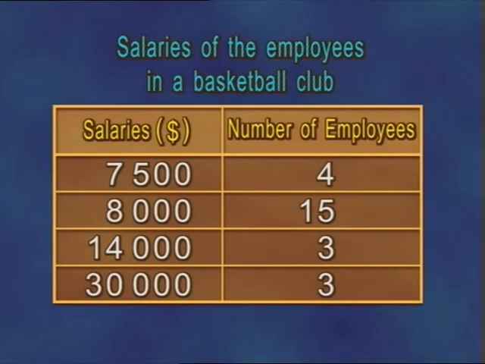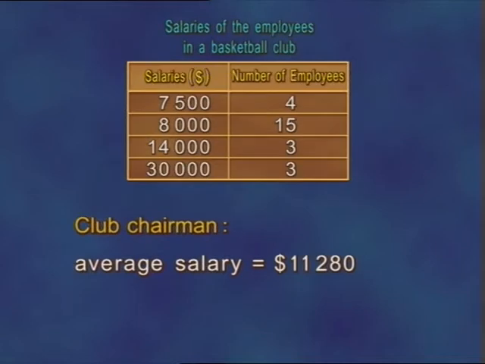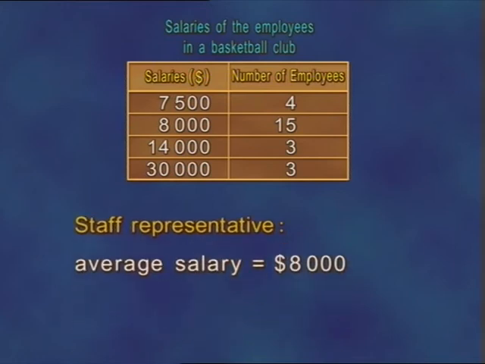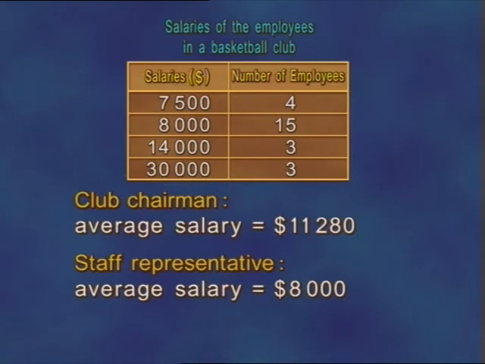This chart contains information on the salaries of the employees in a basketball club. The club chairman calculates that the employee's average income is $11,280. He considers it's high enough. Therefore, he decides to freeze their salaries. However, the staff representative calculates that the average income is only $8,000, and he asks the boss for a salary increase. Do you know which type of average each is using as a reference to calculate the salary adjustment? Which type of average do you think would most reasonably reflect the central tendency of the employee's salaries, and why?